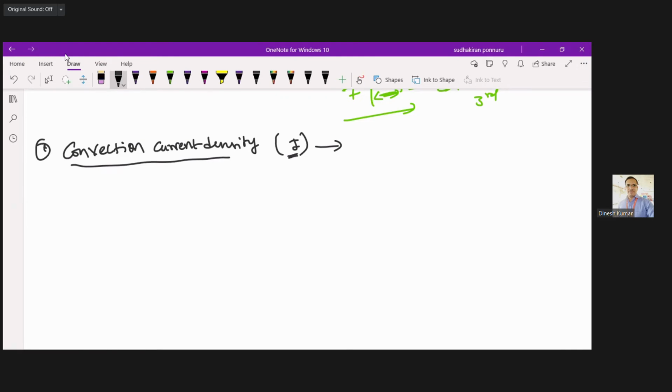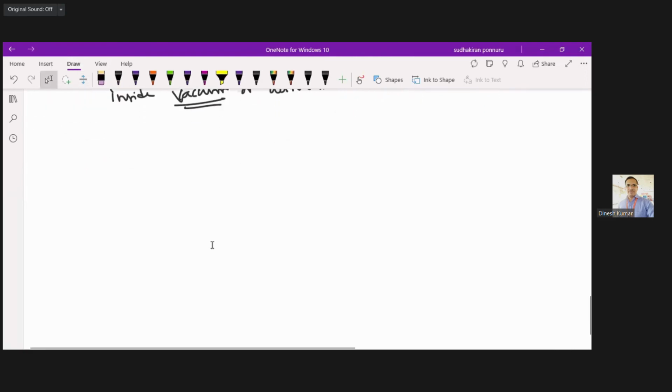For that, I already told that convection type of flow is nothing but flow of electrons inside vacuum. So here I'm going to take one vacuum tube of length L, which I have placed along the x-axis, along the y-axis.